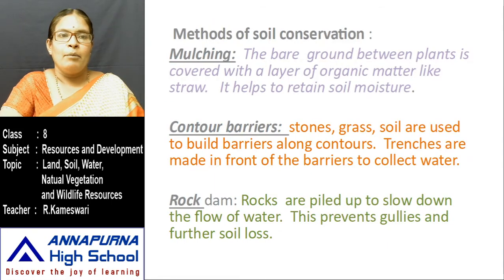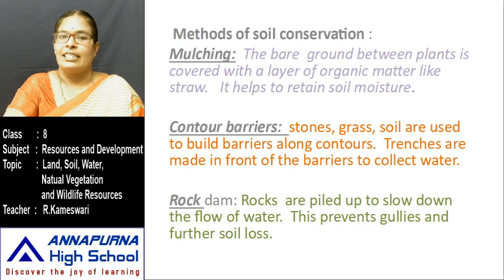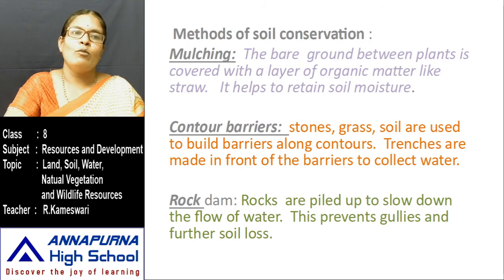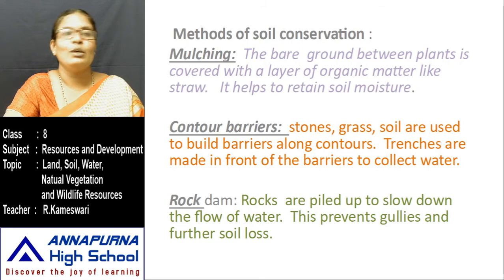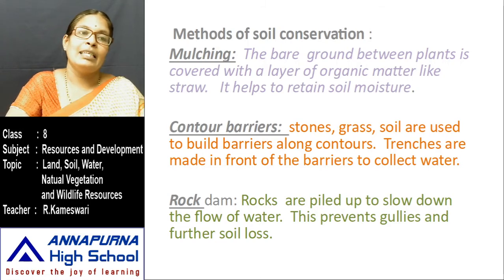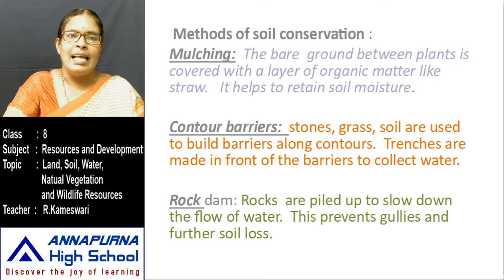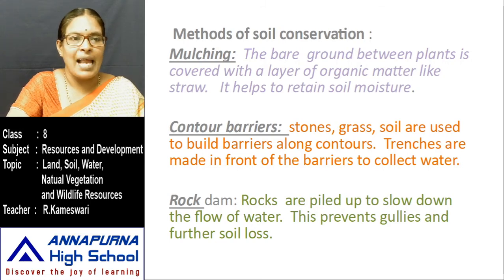Methods of soil conservation. Soil is very important. It is one of the important natural resources for us. How can we conserve the soil? What methods do we have to follow? First one, mulching. The bare ground between plants is covered with a layer of organic matter like straw.